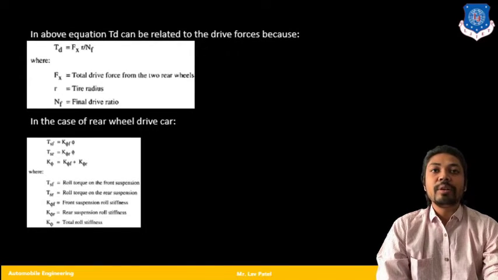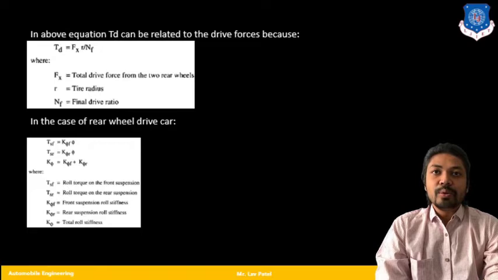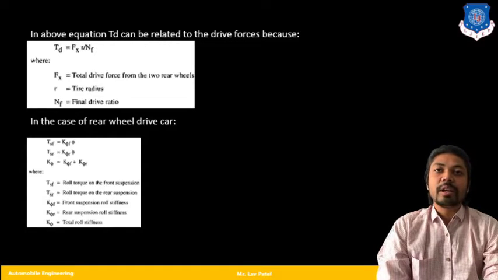Now if we are talking about the rear wheel drive, then the equations are going to change, like TSF is equal to K phi F into phi, and TSR is K phi R into phi, where K phi is the total of the stiffness of that particular suspension system.